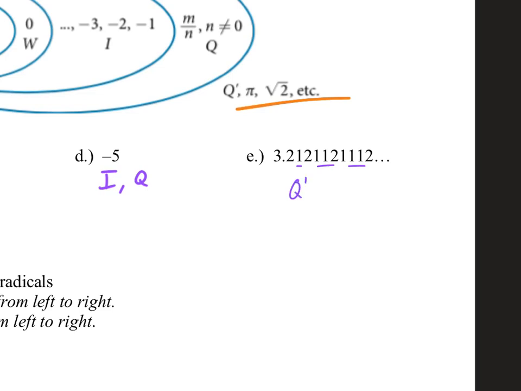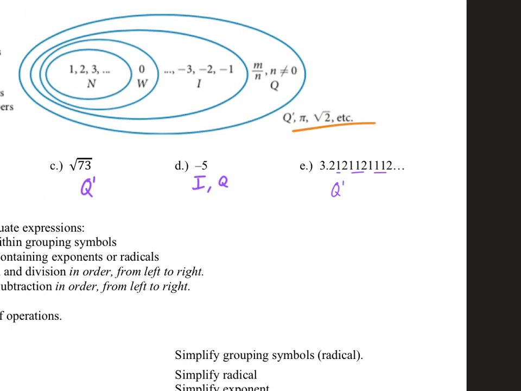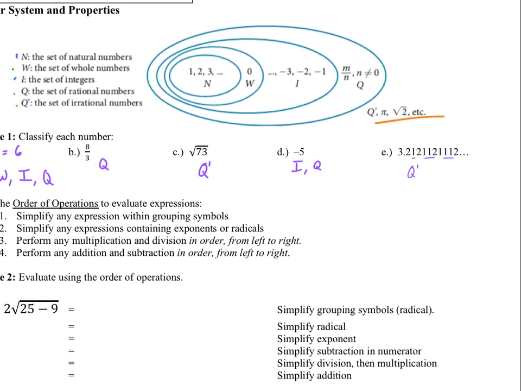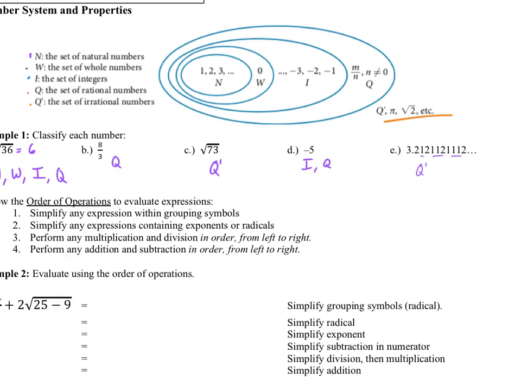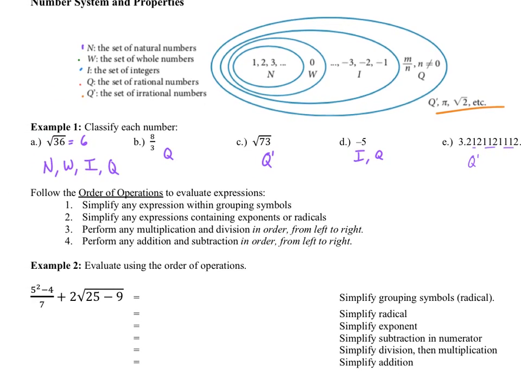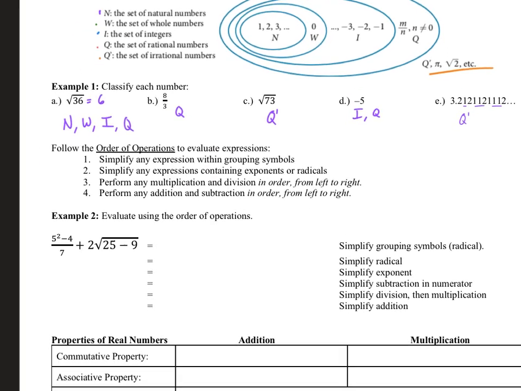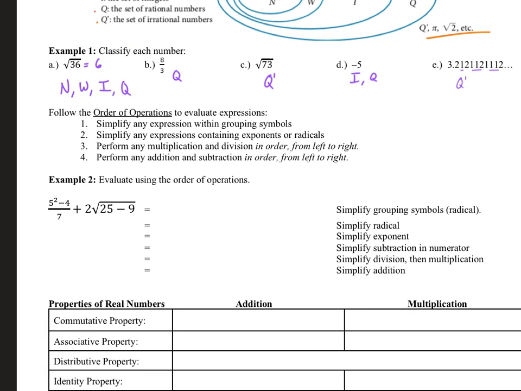Remember, numbers cannot be rational and irrational. They can only be one or the other. And irrational numbers are none of the other sets. They are out there on their own. So that's classifying numbers, just knowing what you're working with. It's definitely something you need to be aware of when we're working on problems later, asking what type of answers make sense, like, I should be getting a rational number for this, or I should be getting an integer for this.